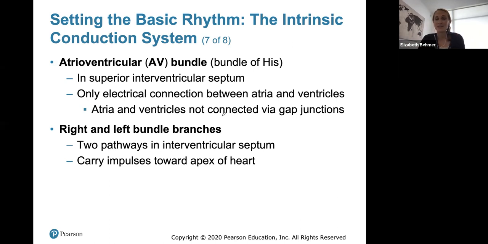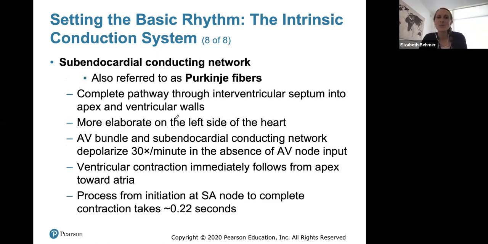And then the signal is passed to the right and left bundle branches, where they'll branch into the interventricular septum, carrying the impulses to the apex of the heart before branching into the Purkinje fibers, or the subendocardial conducting network. It's the Purkinje fibers that bring the electrical signal to all of the ventricular walls.